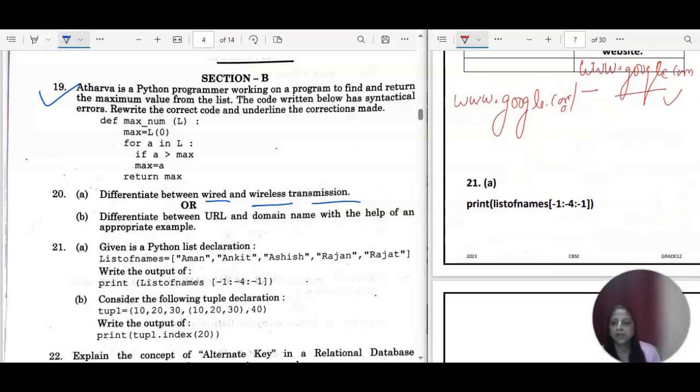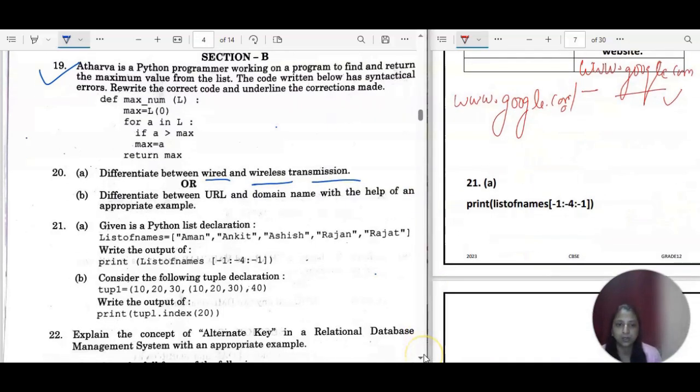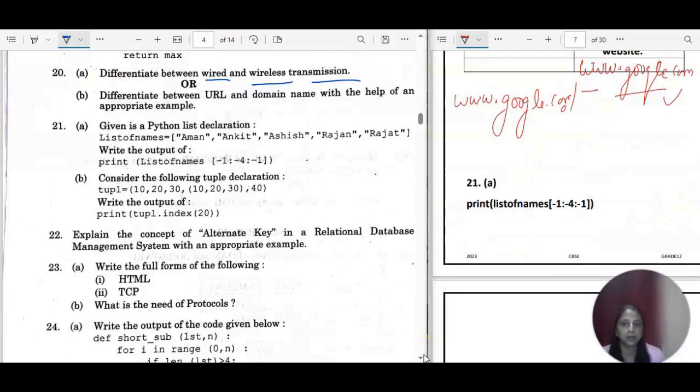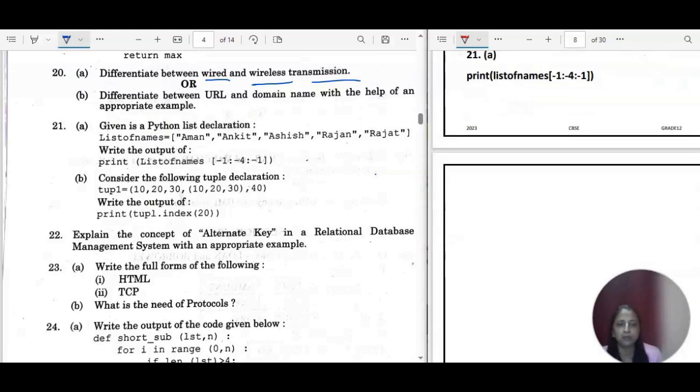Okay. So next we have question 21. In 21, we have to find the output of this, and string slicing or list slicing is something very, very important. So well, let us start. If you are well aware of indexing, we have forward indexing and backward indexing. The positive one is considered as forward indexing. The minus values in the indexing are considered as backward indexing.